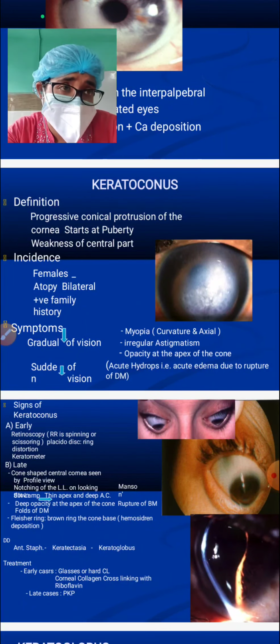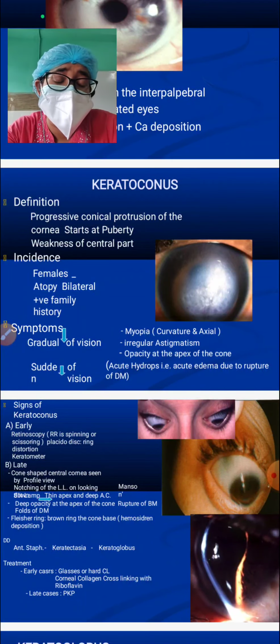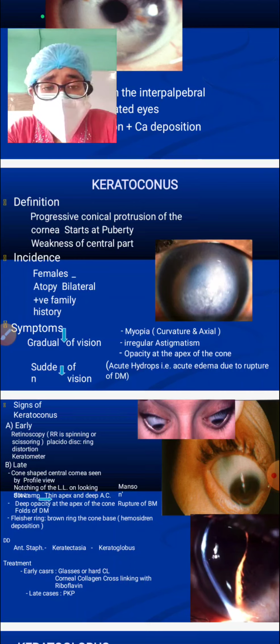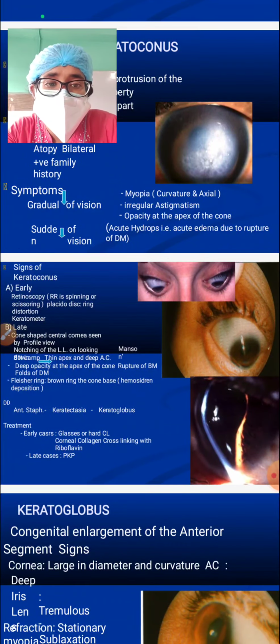This is an ectatic condition. Its management is also important because it induces a lot of high myopia, irregular astigmatism, and many times central opacity. And this is the slide showing the signs of keratoconus and all.